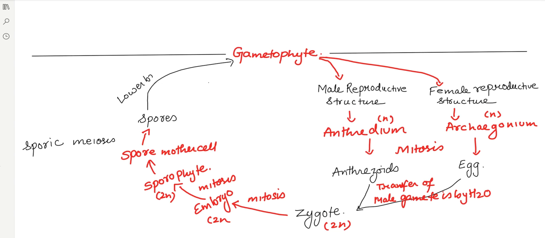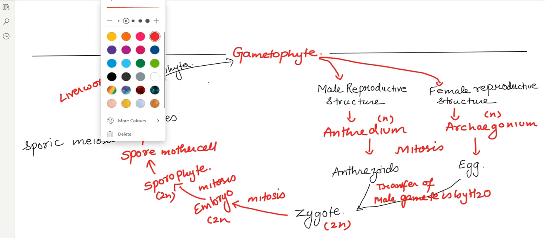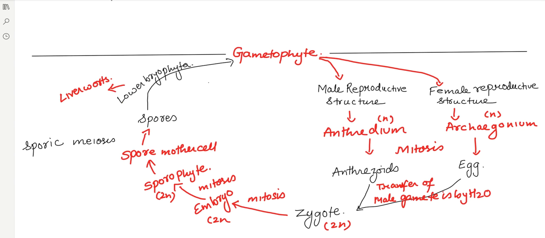So if the spores belong to the lower bryophyta, they are directly converted into gametophyte. And when we talk about lower bryophyta, we are mentioning whom? We are mentioning liverworts. Okay. If we are talking about the group which is higher bryophyta, what happens there? So if we are talking about higher bryophyta, we will see the spores will germinate into a structure known as protonema.